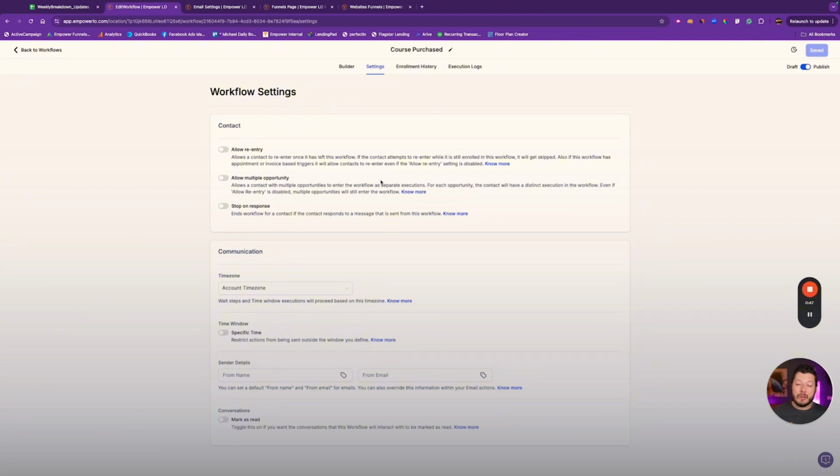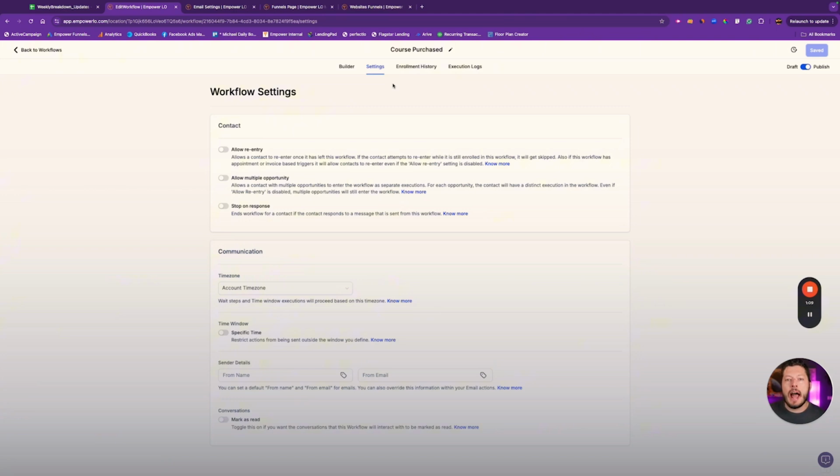In order to turn this on, I believe it's gonna be turned off by default. It definitely is for all of your existing workflows, but I believe when you create a new workflow, it'll be turned off by default as well. Essentially, all this is going to do is make it so that multiple different opportunities for the same contact can trigger the same workflow, even if you don't have allow re-entry on.